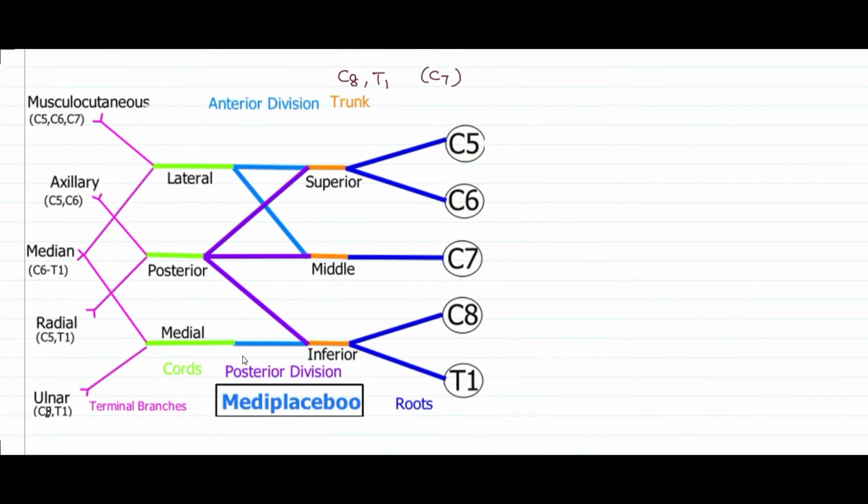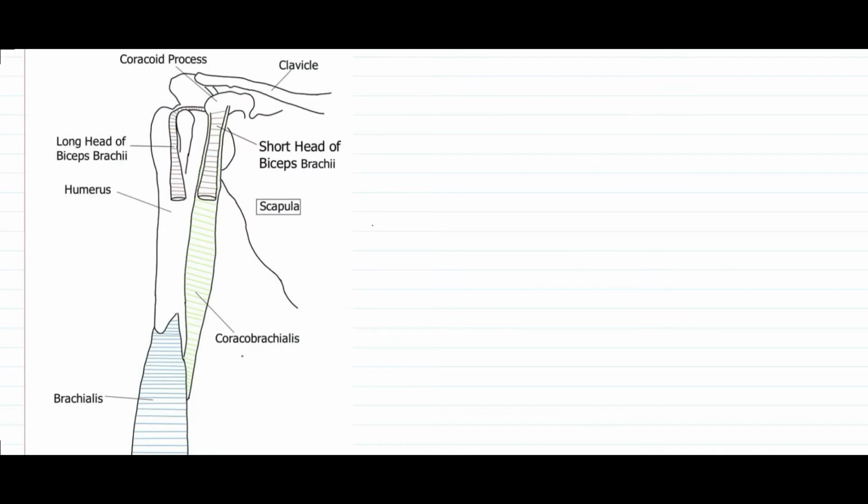Here, in this diagram, we can see that the ulnar nerve originates as the terminal branch of the medial cord, which in turn is formed by the anterior division of the inferior trunk. Now, let us take a look at the course of ulnar nerve. The medial cord in the axillary region gives off two terminal branches. First, the medial part of the median nerve, and second, the ulnar nerve. Here, we will be concerned with the ulnar nerve.